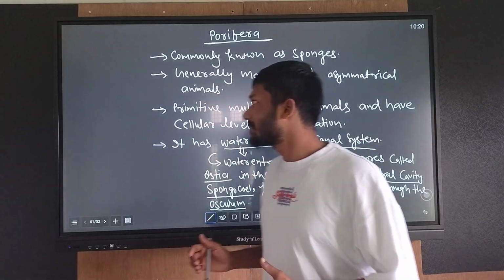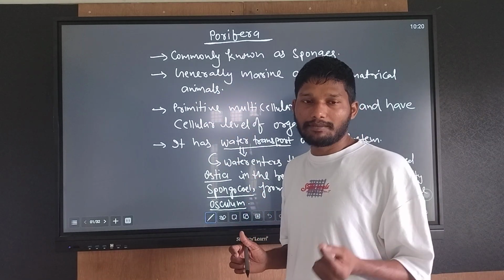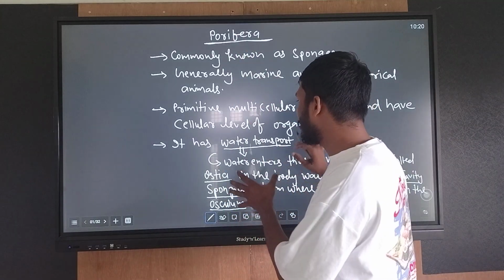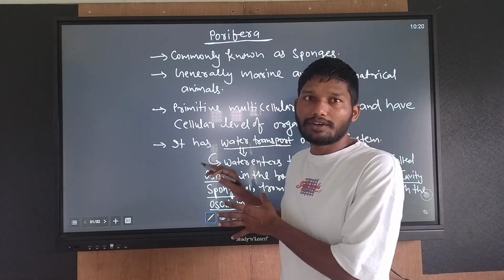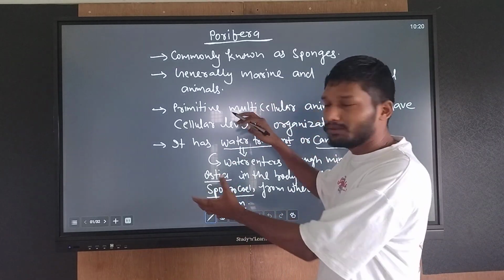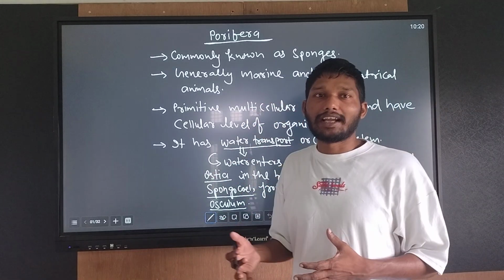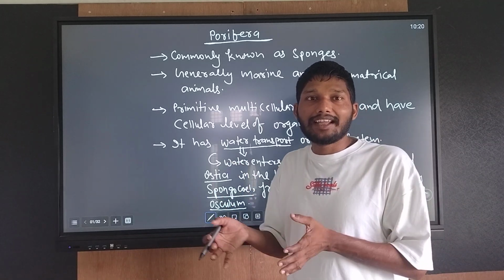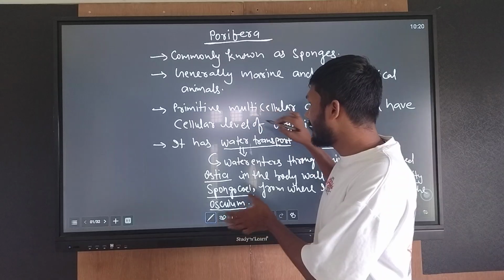Let's start with the first phylum of the animal kingdom, Porifera. I have written the characteristic features earlier because writing during the video would take more time, so to keep the video short I wrote them earlier.